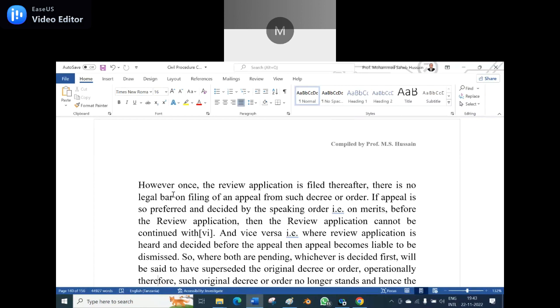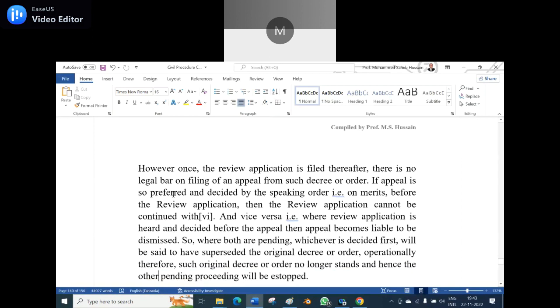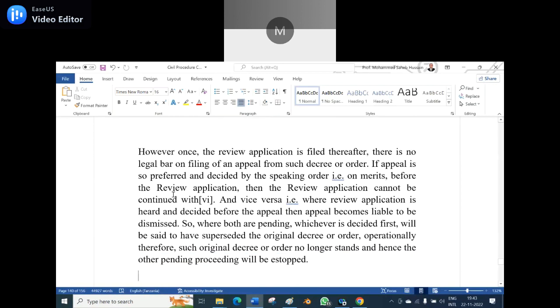And vice versa, where the review application is heard and decided before the appeal, then the appeal becomes liable to be dismissed. So, where both are pending, whichever is decided first will be said to have superseded the original decree or order. Operationally, such original decree or order no longer stands, and hence the other pending proceeding will be stopped. So, whichever comes first, the second will be barred. Is it not?